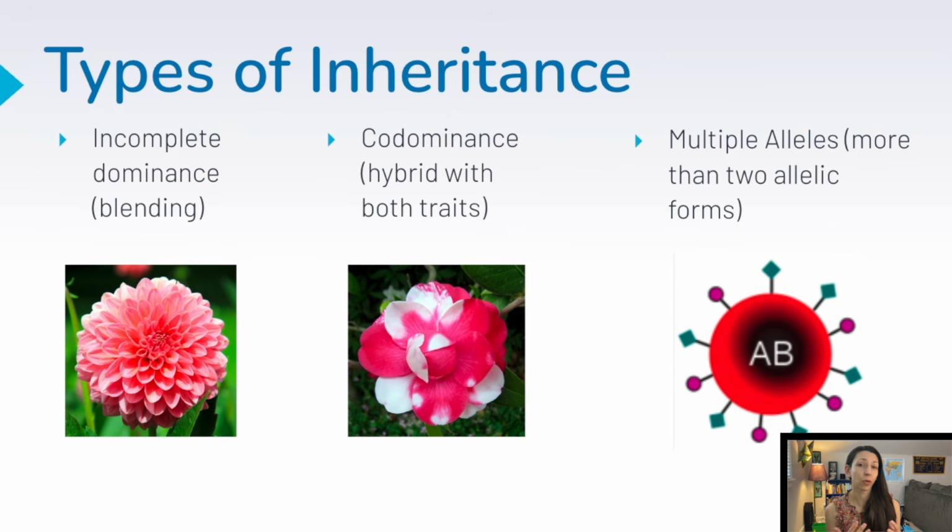Now, we also might see multiple alleles. That's when there would be more than just two different types of allelic combinations. So we'll see that in blood types where we have A, B, and O. Three different things leads to a lot of different blood type combinations.